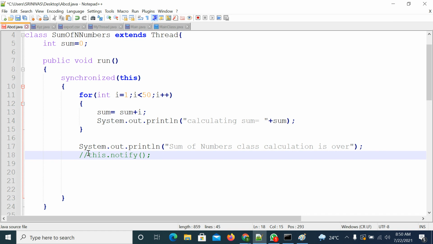If you have any doubts, we will discuss them in the evening class with one more example. You can ask me, no problem. We will come up with one more example and discuss how inter-thread communication happens. Then we will discuss deadlock and daemon threads. By the evening session, we will close the multithreading concept.